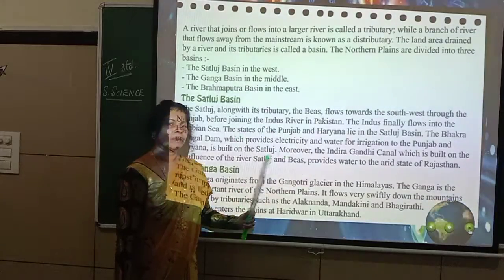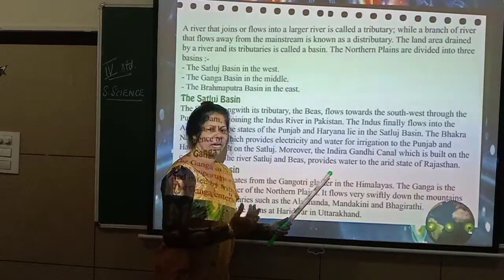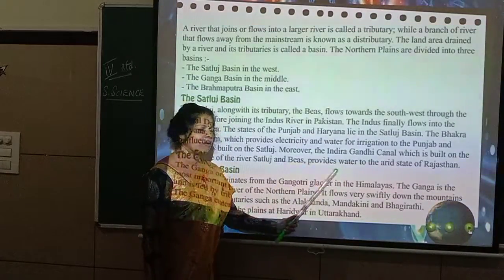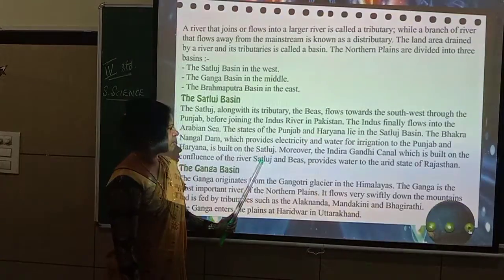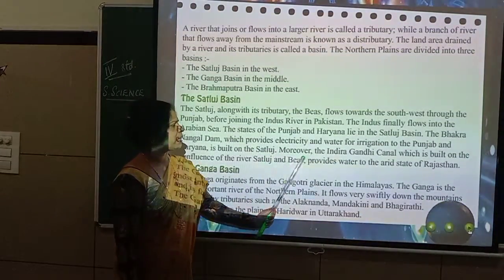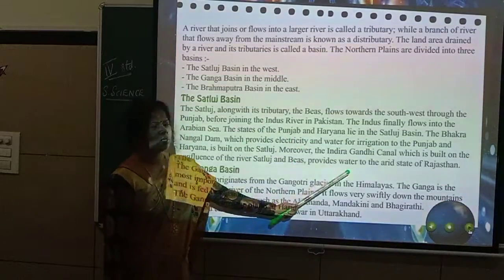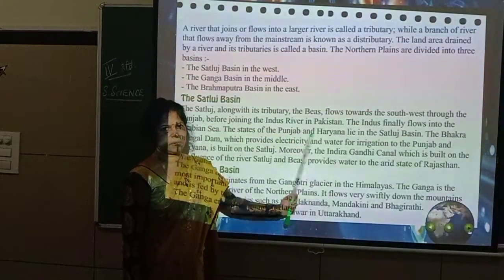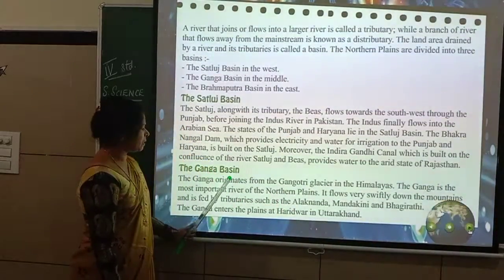Rajasthan is a little like desert areas wherein there will be very little rainfall. But they are getting water from where? From the Sutlej Basin. Which river? It is Sutlej and Beas. Did you understand? So, this way they are going to provide water for Punjab, Haryana as well as Rajasthan. 3 places. Okay. Now, let us see about the Ganga Basin.